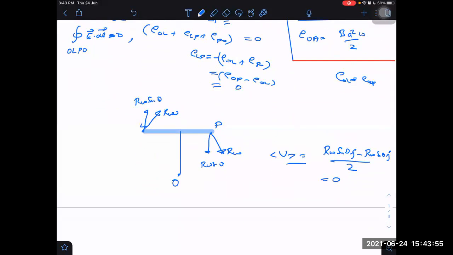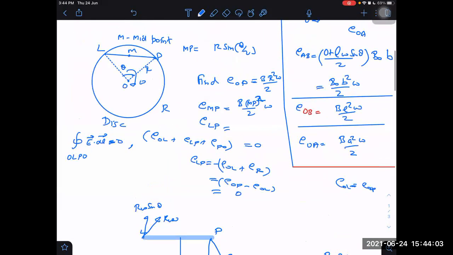How did you say those two will be minus of each other? How did I say that EOL is minus? Because if there is a positive charge here, let us imagine a rod. Imagine a positive charge. Velocity is this side. If the force on this is outwards, qV cross B, then the force on the other will also be radially outwards only. Outward everywhere it is at the same potential. If you know this idea, then you can directly tell that L and P will be at the same potential finally, and their EMF will be 0 between L and P.